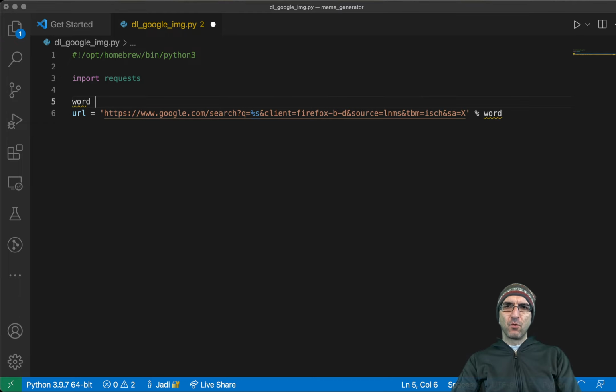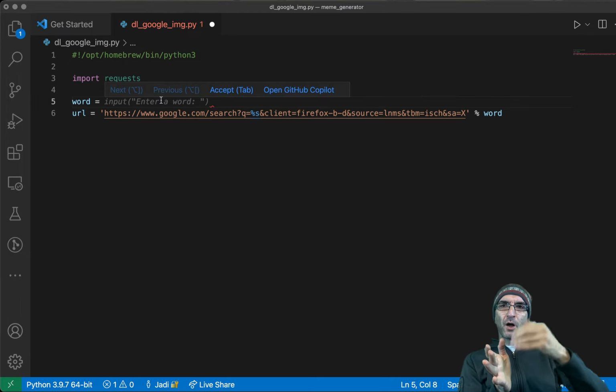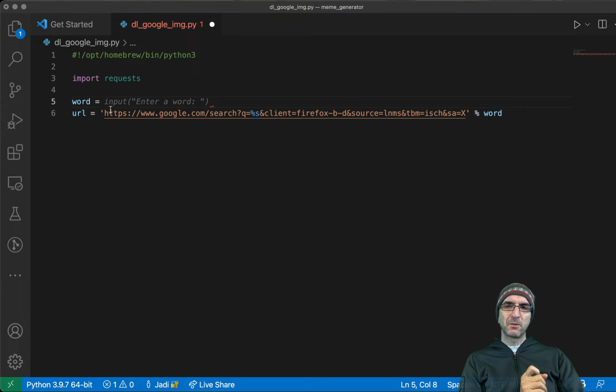And I would say my word is... this is fun. This is what Copilot does. It looks at other code and says, okay, word, most probably you want this. But I say, no, I don't want this.